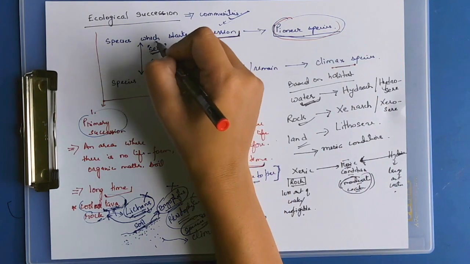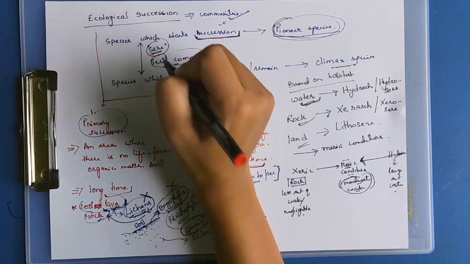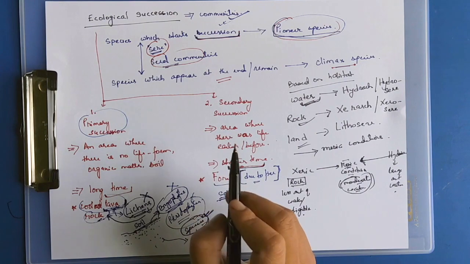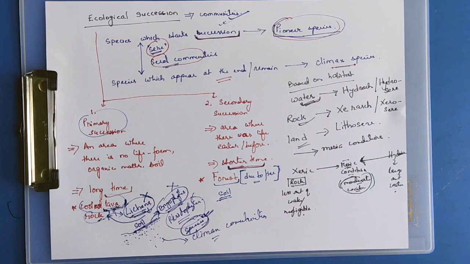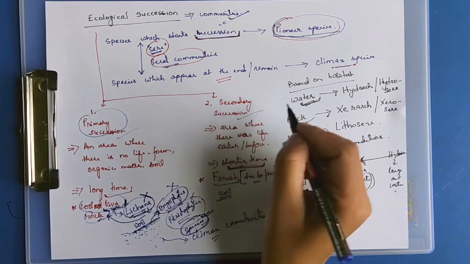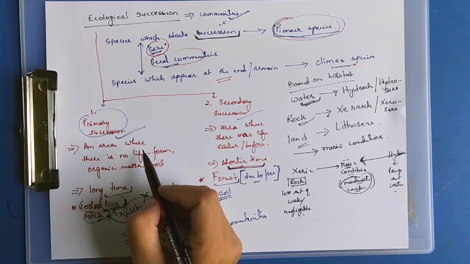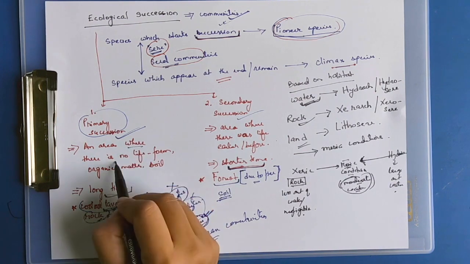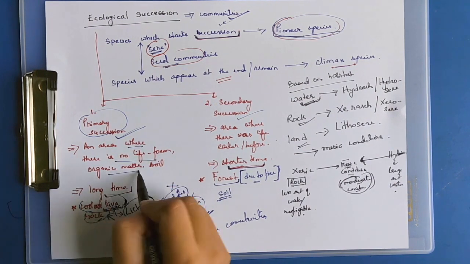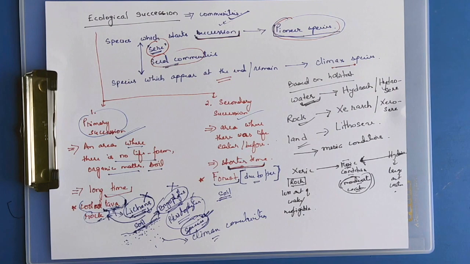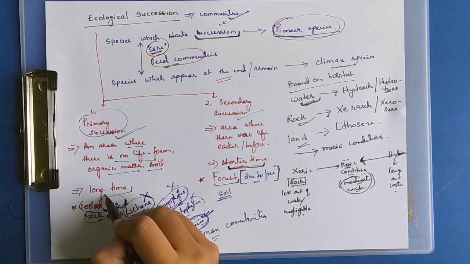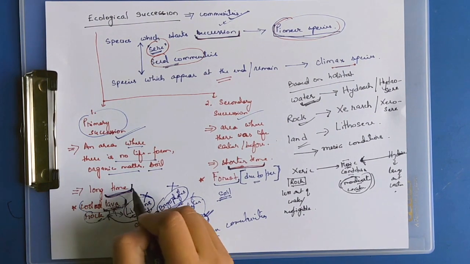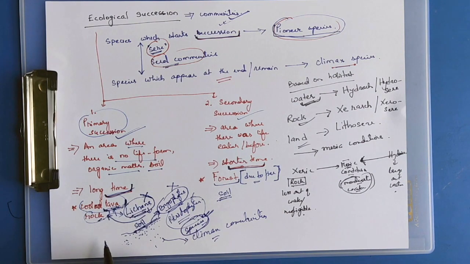Ecological succession can be of two types: primary succession and secondary succession. Primary succession starts in an area where there was no life before, or where there was no organic matter or soil before. This type of succession takes a long period of time. Examples would be after volcanic eruptions where there is cool lava, or in an area where there are rocks.